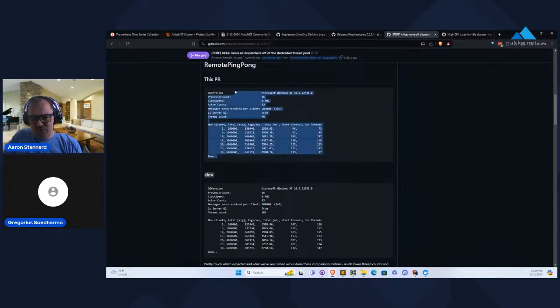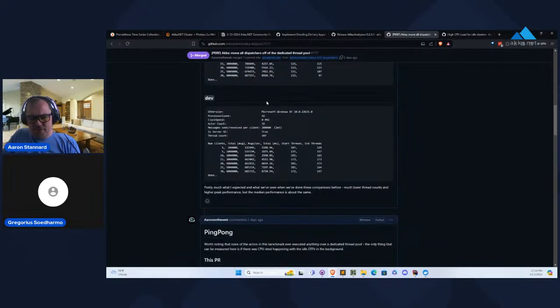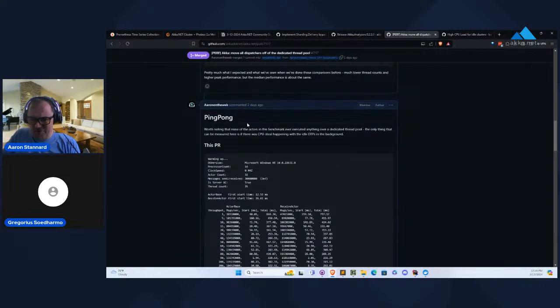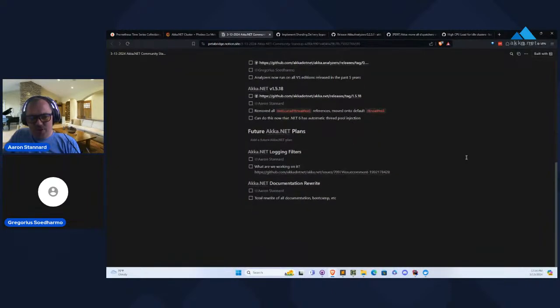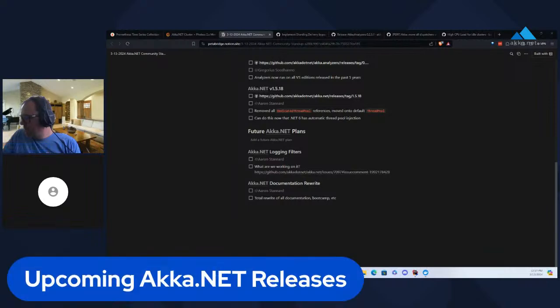So we should see these numbers, the thread count numbers, go down even more in 1.6, and we'll see the performance numbers go up even more. Now, we're not planning on starting serious engineering work on 1.6 for a little while yet, so we're probably not going to begin work on that until Q3 of this year, but that is part of the plan for now. We're mostly doing a bunch of R&D and a couple other projects, which leads me into our next section here. We'll go ahead and put up a little banner.